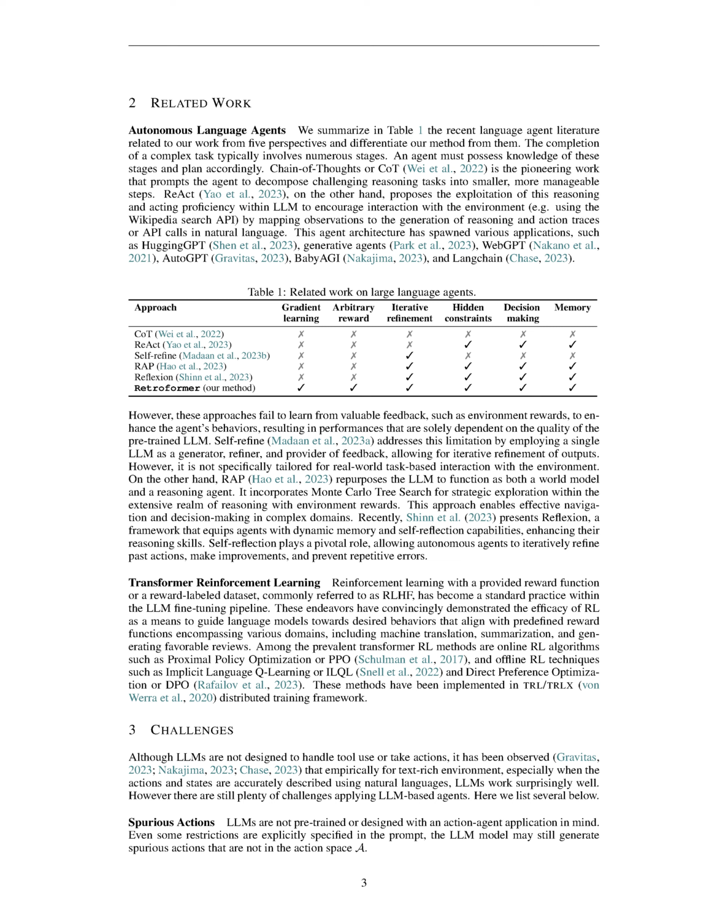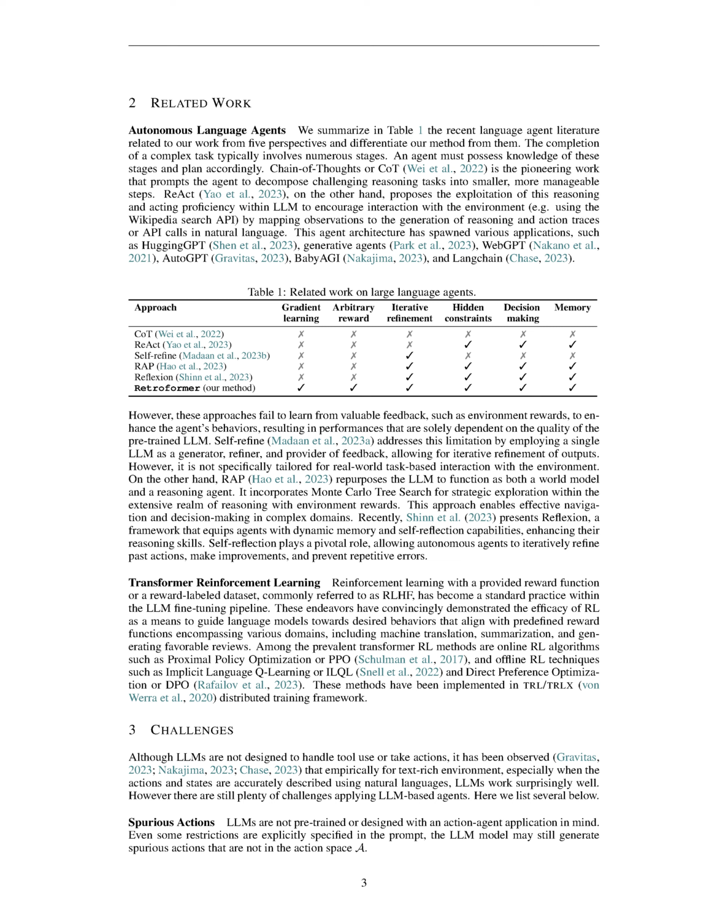The chain of thoughts, or CoT, was a groundbreaking work that encouraged agents to break down difficult reasoning tasks into smaller, more manageable parts. Another approach, known as ReAct, suggests using this reasoning and acting ability within large language models, LLMs, to promote interaction with the environment. For example, it could involve using a Wikipedia search API. This is done by mapping observations to the creation of reasoning and action traces, or API calls, in natural language.